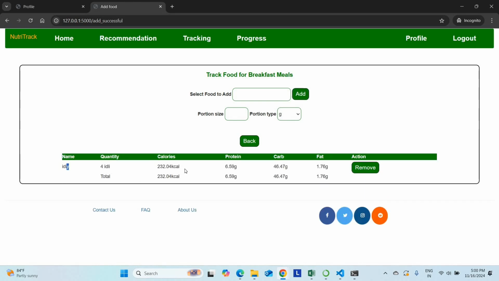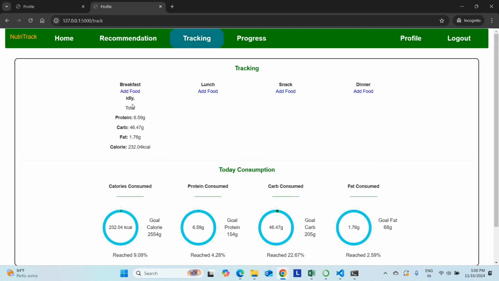So 4 idlis, you have taken around 232 calories. How much protein you have taken, how much fat, how much carbs. That's it. Go back. So you can see breakfast has been added. The graphs are also generated: how many calories you have taken, protein consumed, carbs consumed, fat consumed.